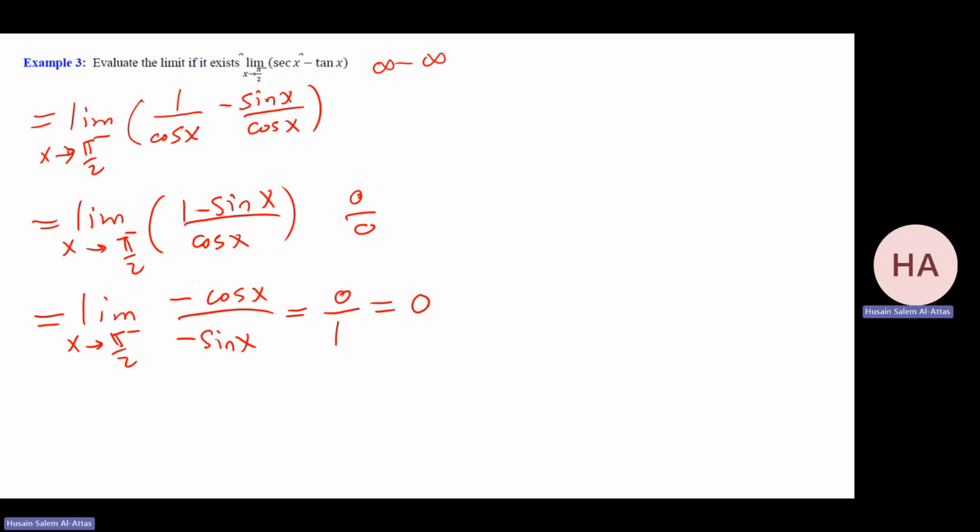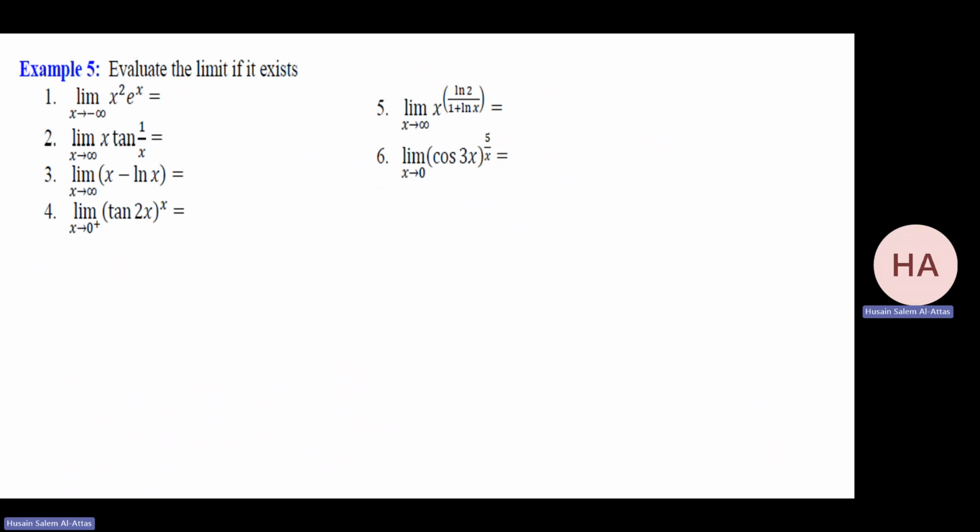Okay. Now we'll do more problems. I have this list of problems. Let me try to do them. I don't have space, but it's okay. I will try to squeeze them here. Here I have what? Infinity times e to the power minus infinity, which is 0. So I have infinity times 0, or 0 times infinity.